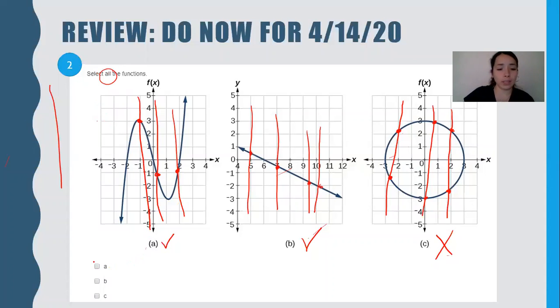So we know that A is a function and we know that B is a function. So that's how you do that Do Now for today. And that's it. Each Do Now will only be two questions, so it should be really quick. And they should usually be done before class, so that when we review it, you're just reviewing it.